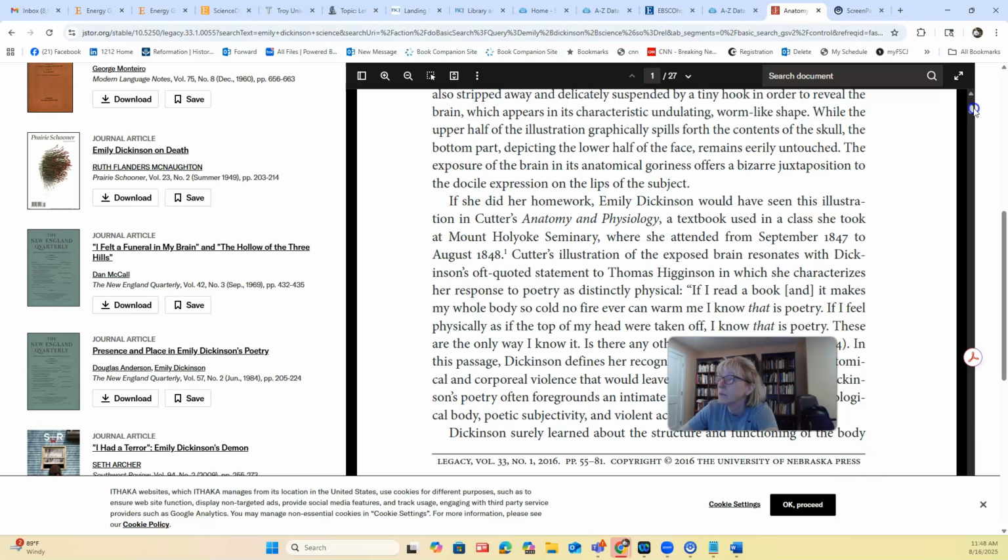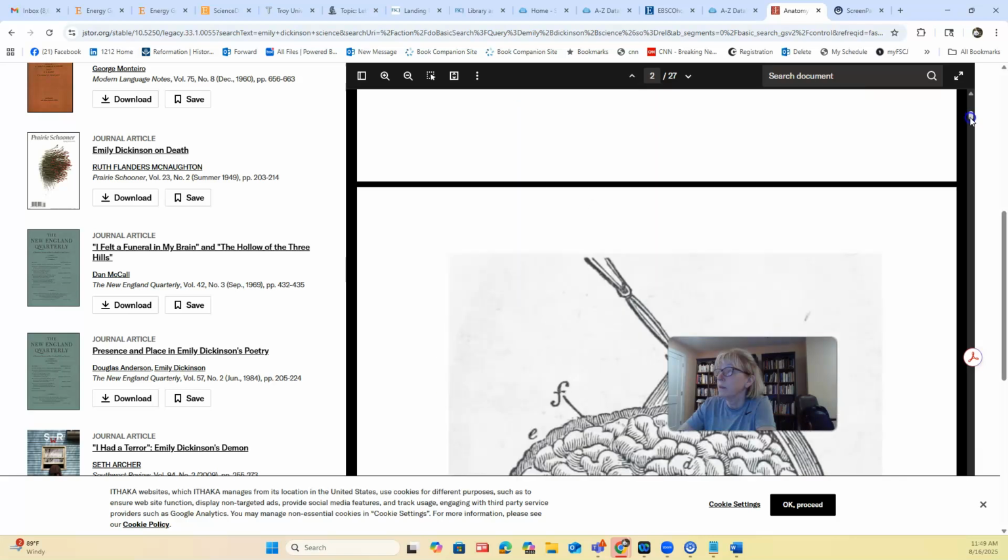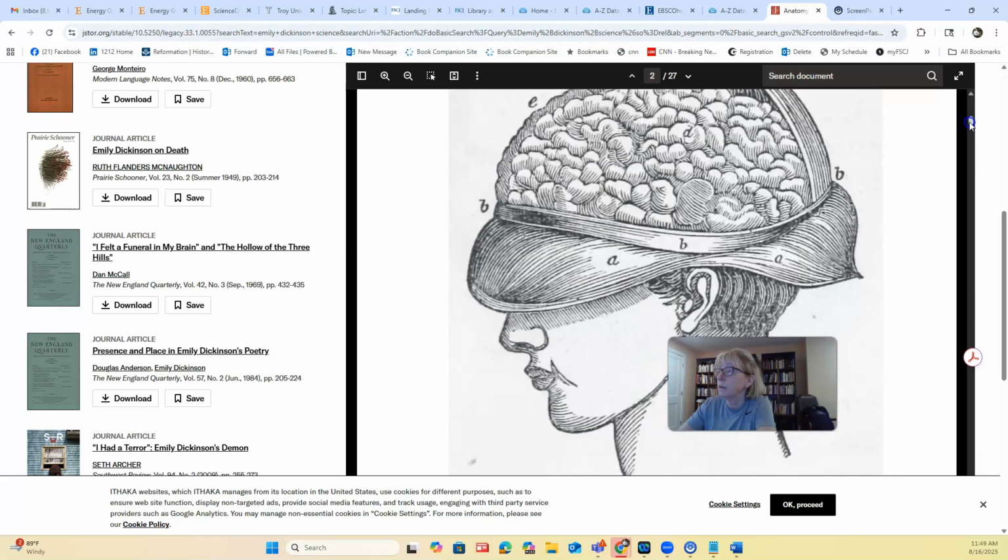Oh, she took a textbook and okay, so they're going back and looking at Cutter's Anatomy and Physiology and the textbook. She took Mount Holyoke Seminary. Okay, illustration of the exposed brain. Okay, so she did not actually. Oh my goodness, here it is.